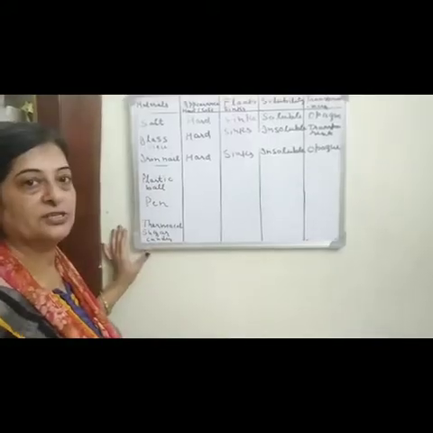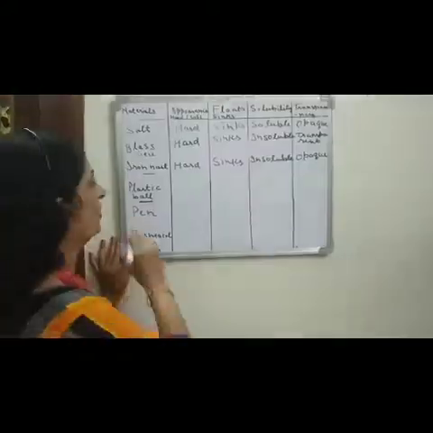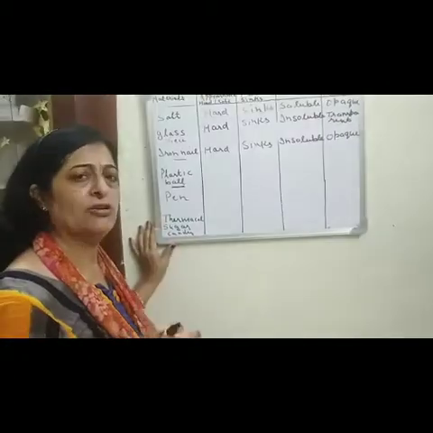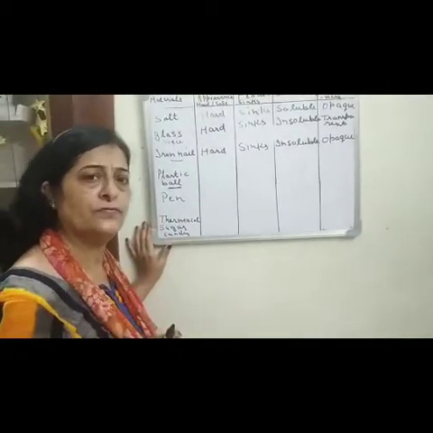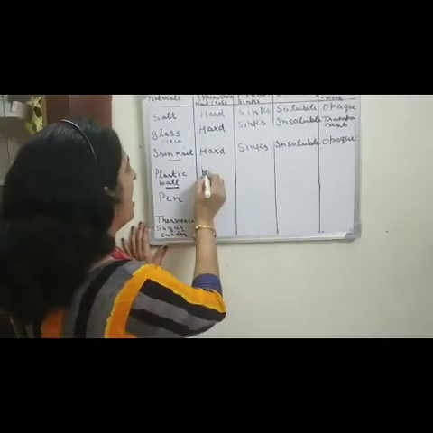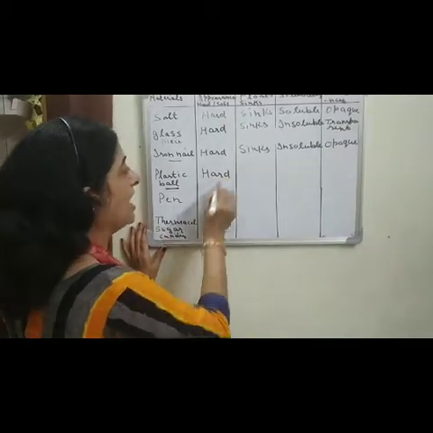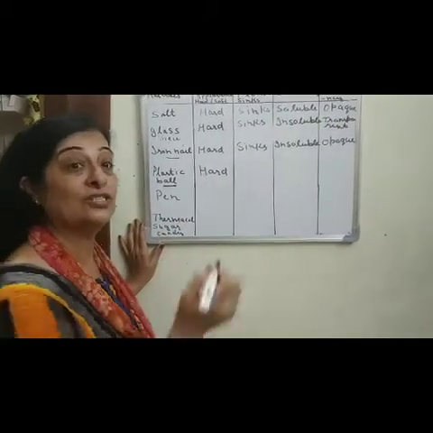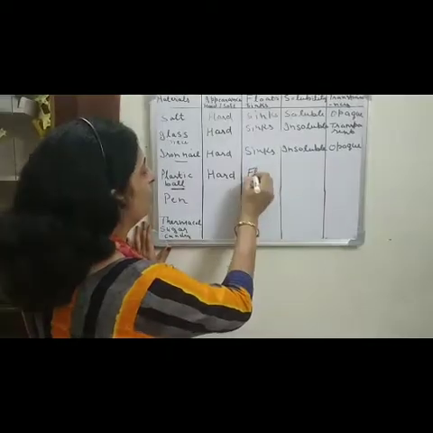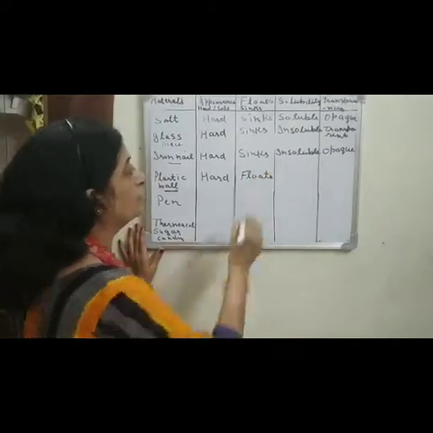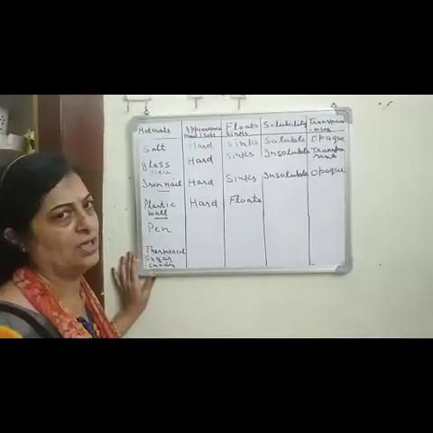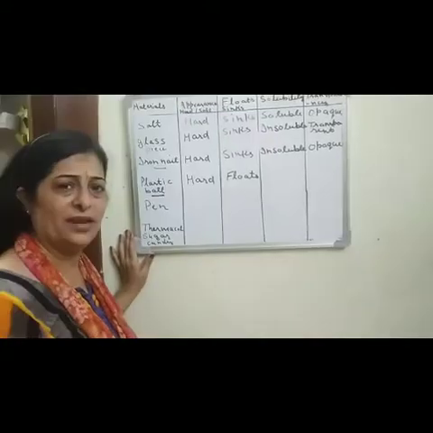Now our next material is plastic board. So what do you think? Plastic board is hard or soft to touch? It is hard and it will float on water. Yes, when we put it into the water, it will float. Will it disappear in water?